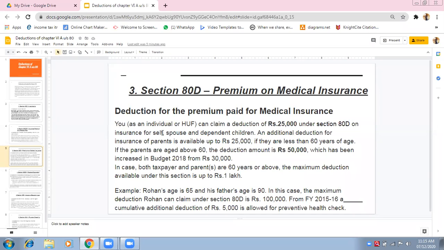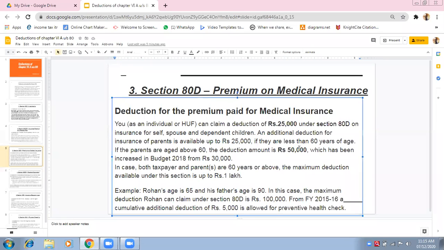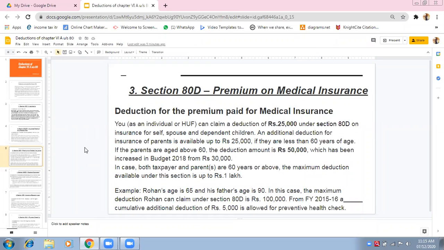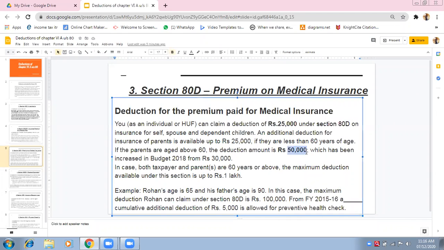1 lakh. Very good, wonderful answer. Because both of us are in the criteria of senior citizens. Therefore, each senior citizen will get 50,000. We both have crossed the age of 60, so there are two persons who have crossed 60 age. Therefore, the maximum amount that can be deducted for each senior citizen will be 50,000. So 50 plus 50, it would be 1 lakh.